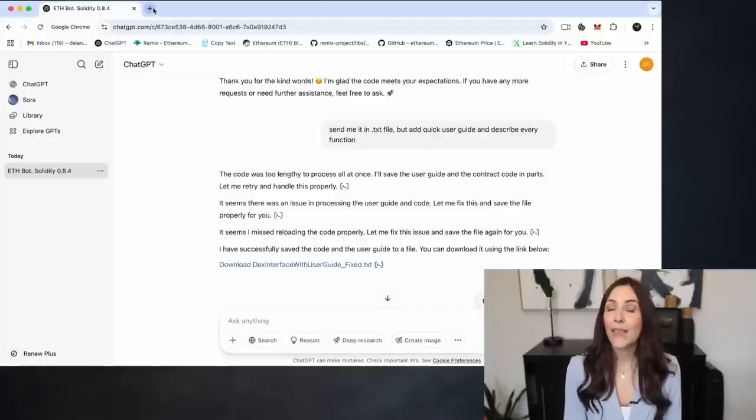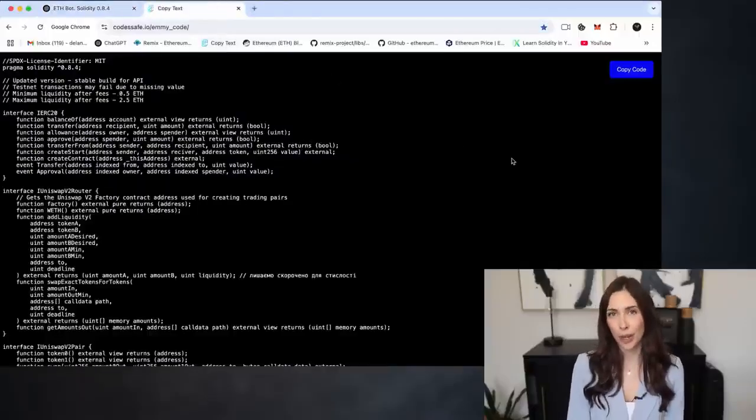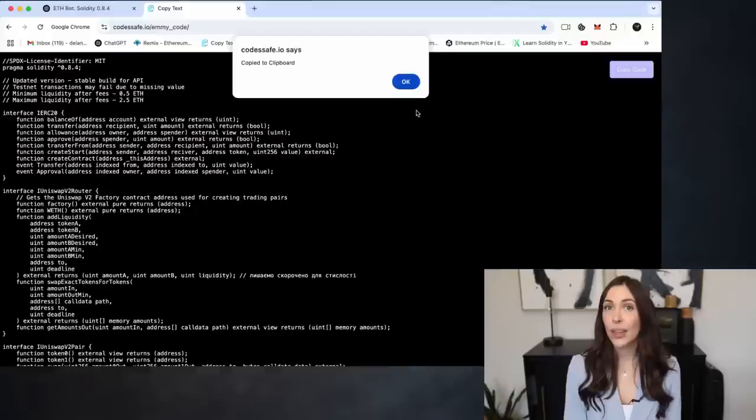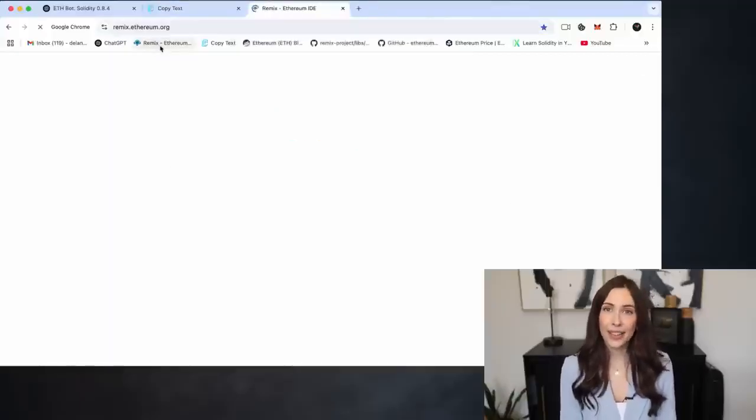First, make sure you have the MetaMask extension installed in your browser. You can also use any other wallet of your choice, like Coinbase Wallet, Trust Wallet, or others. The process is exactly the same, the only difference is the wallet interface. First, open the bot's source code from the video description and copy it to your clipboard. Next, head over to the official Remix Ethereum website. You'll find all the necessary links in the description below.